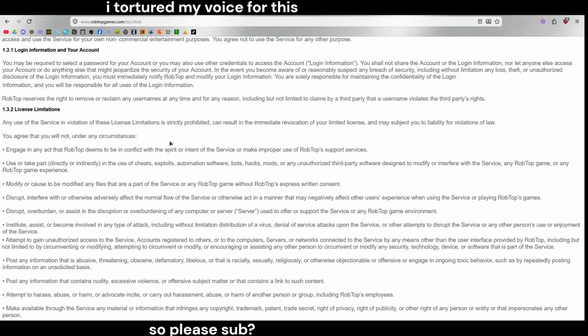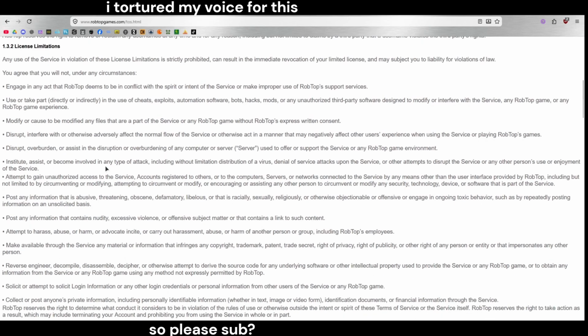Disrupt, interfere with, or otherwise adversely affect the normal flow of the service, or otherwise act in a manner that may negatively affect other users' experience using the service or playing RobTop's games. Disrupt, overburden, or assist in the disruption or overburdening of any computer or server used to offer or support the service or any RobTop game environment. Institute, assist, or become involved in any type of attack, including without limitation the distribution of a virus, denial of service attacks upon the service, other attempts to disrupt the service, or any other person's use or enjoyment of the service.